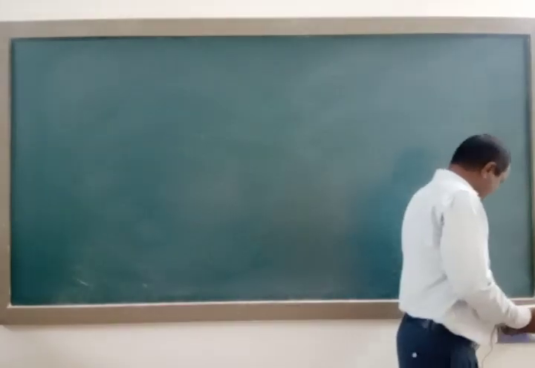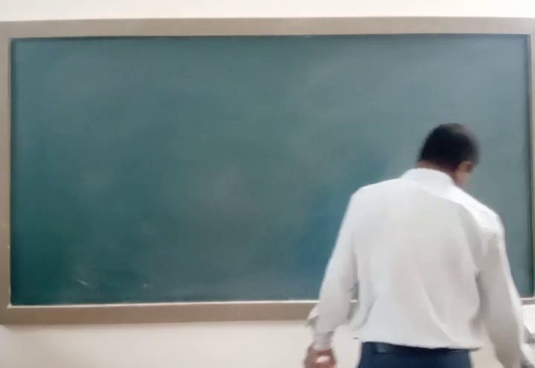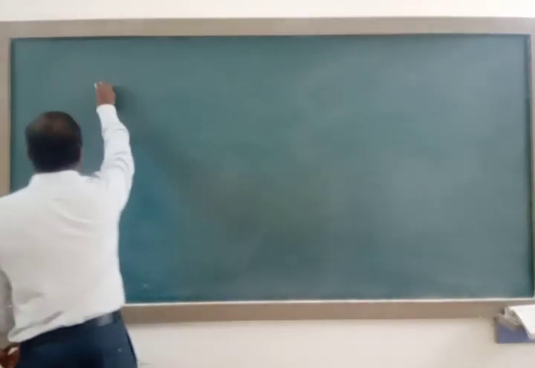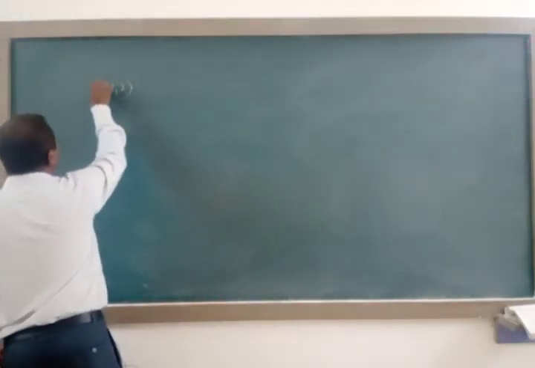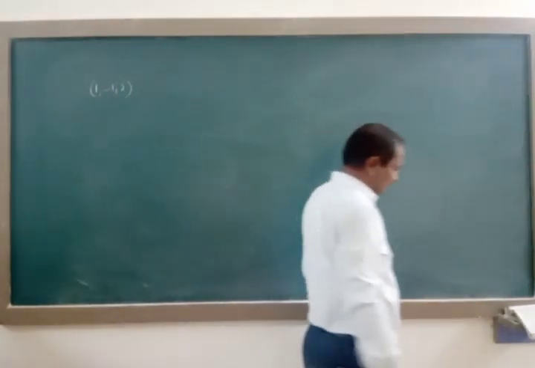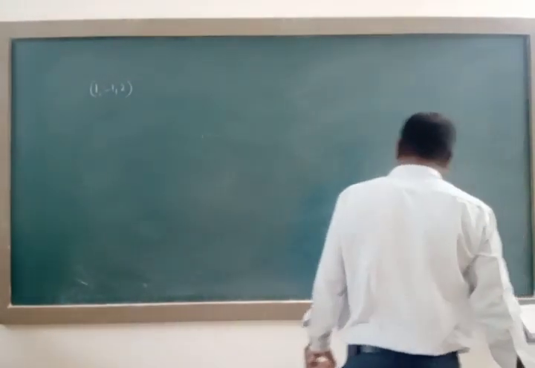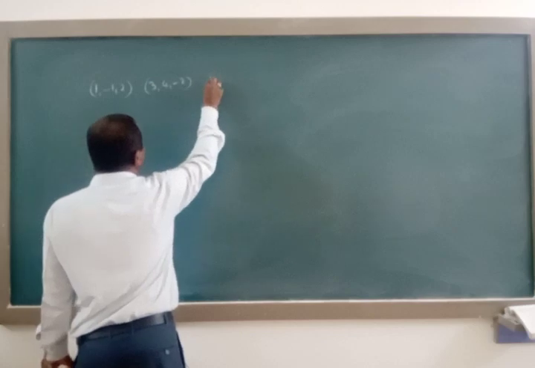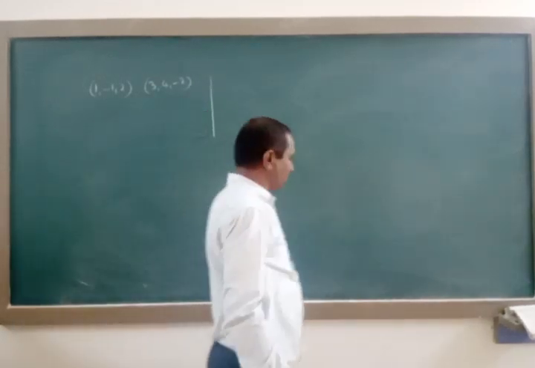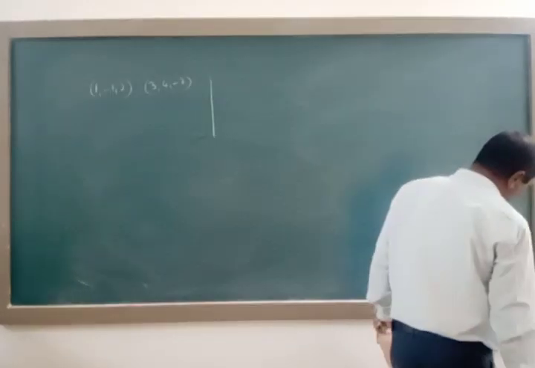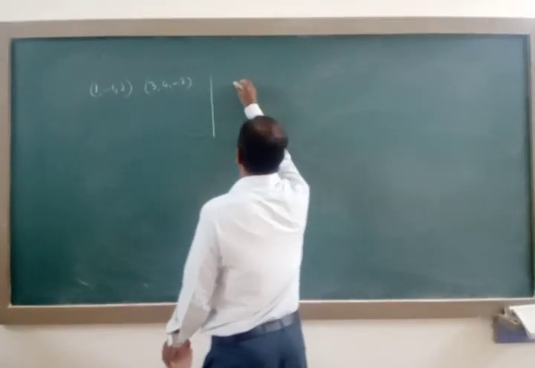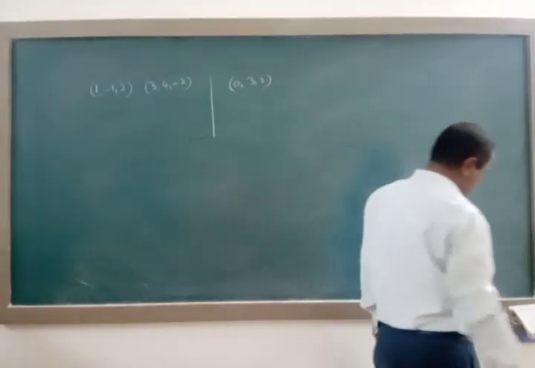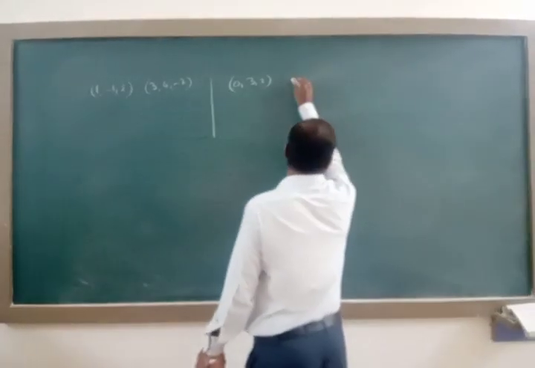Second question. Show that the line through the points 1, minus 1, 2 and 3, 4, minus 2 is perpendicular to the line through the points 0, 3, 2 and 3, 5, 6.